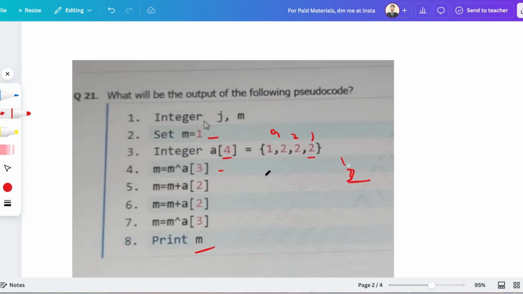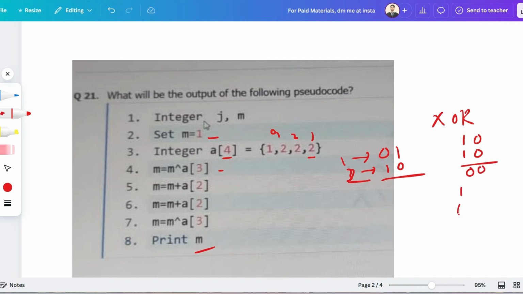So the equivalent value of 1 in binary is 0 1, and the equivalent value of 2 in binary is 1 0. In case of XOR operation, if both the statements are same, then those will be false.